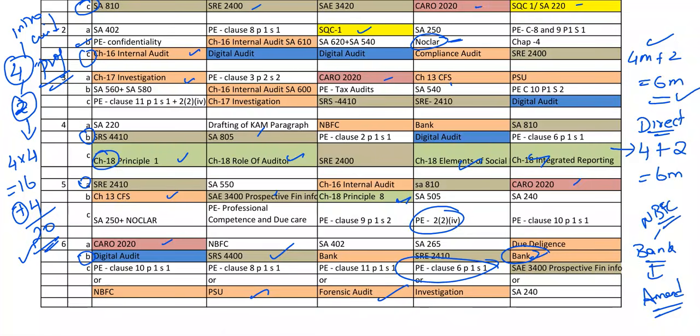If you are going to skip the entire NBFC, or the entire bank, please don't do that. Instead, just read the amendment part and go to exams, and try to see the recent RTP and MTP, because there are high chances the same question may repeat in the bank and NBFC part. I have seen in some papers the same NBFC question repeat.